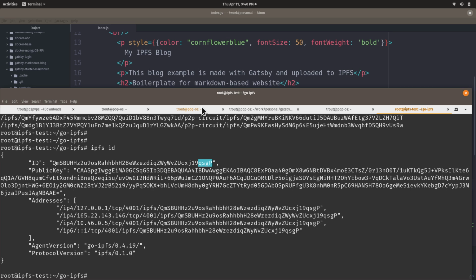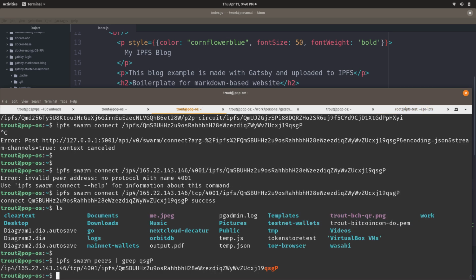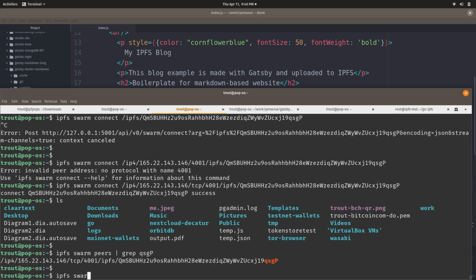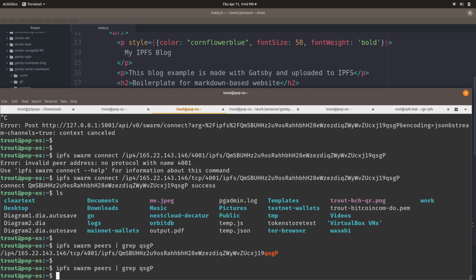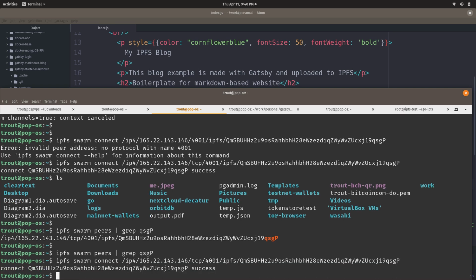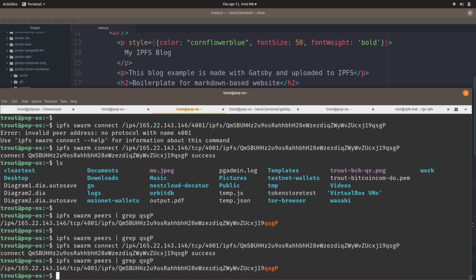Right now I'm just checking to make sure that I am connected to the network. IPFS swarm peers. Oh, yeah, that's it right there. We're not connected. So we're going to reconnect. Make sure we're connected. Okay.